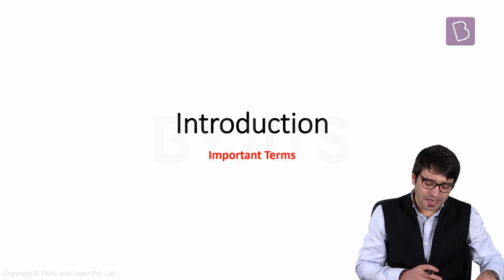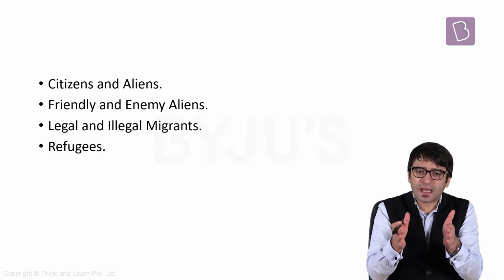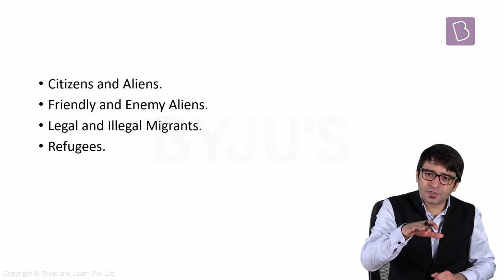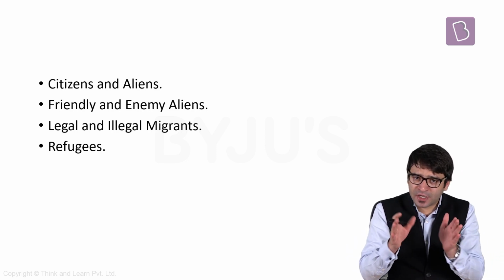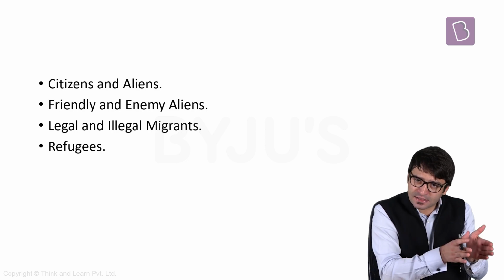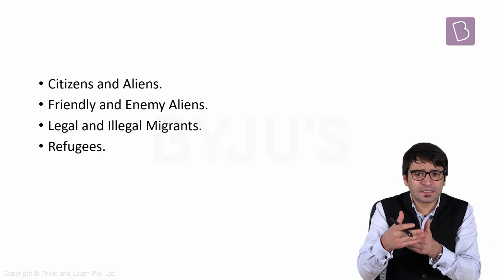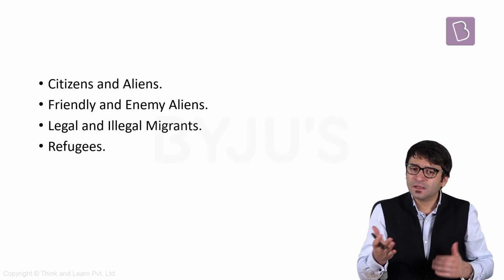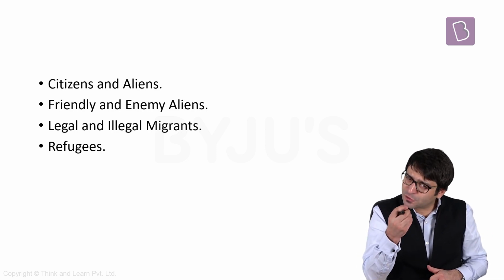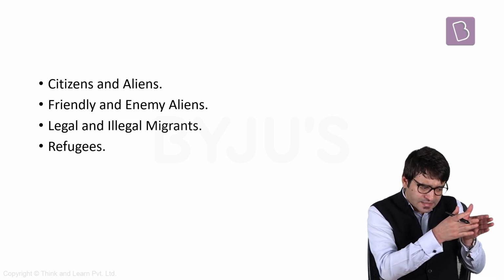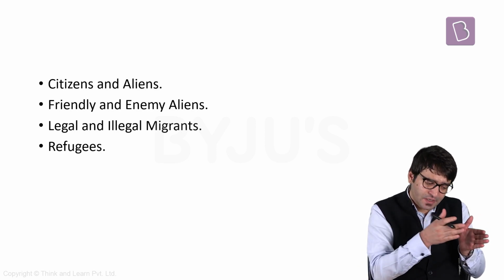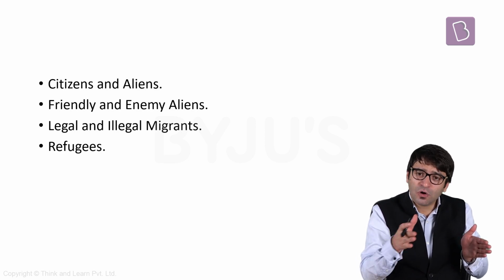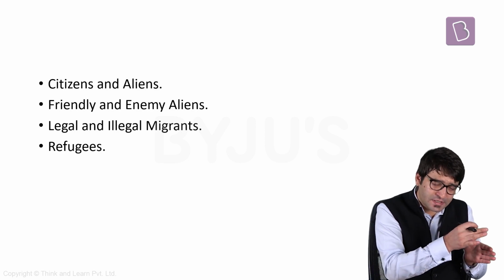So let's get started. But first up, let's look at all those who are residing within the territory of India, all the residents of India. All these residents of India can be broadly categorized into two categories. Either they are citizens or they are aliens. Aliens, basically foreigners. This concept of citizenship is basically a relationship between the state and the citizens. It's also a symbiotic relationship where the state confers certain privileges, certain benefits, certain rights on the citizens, and in turn, citizens also have obligations and duties towards the state.